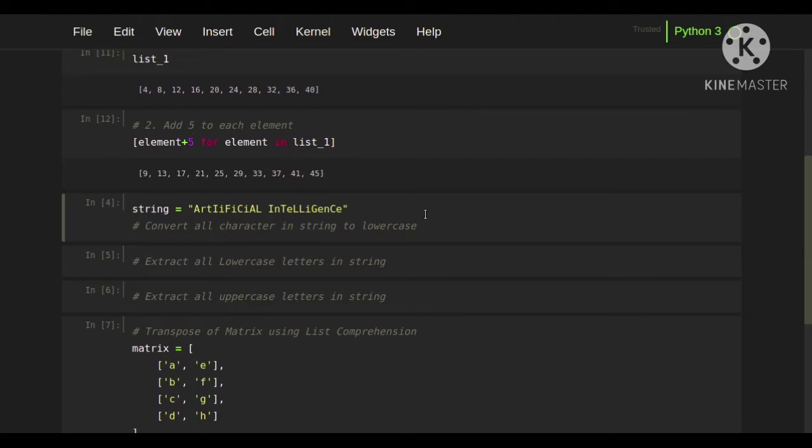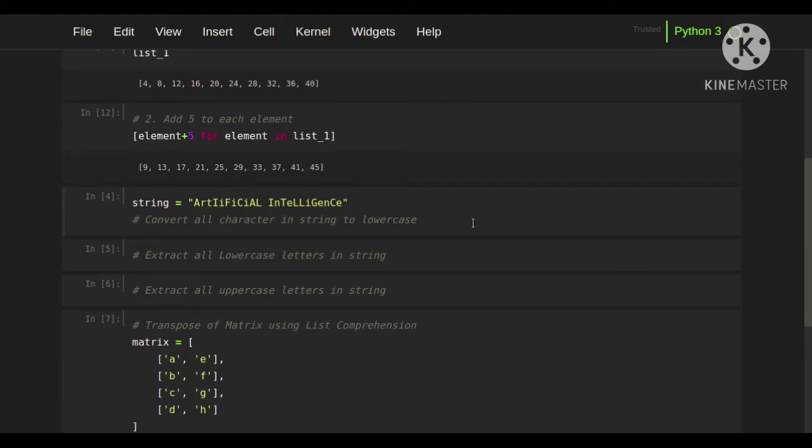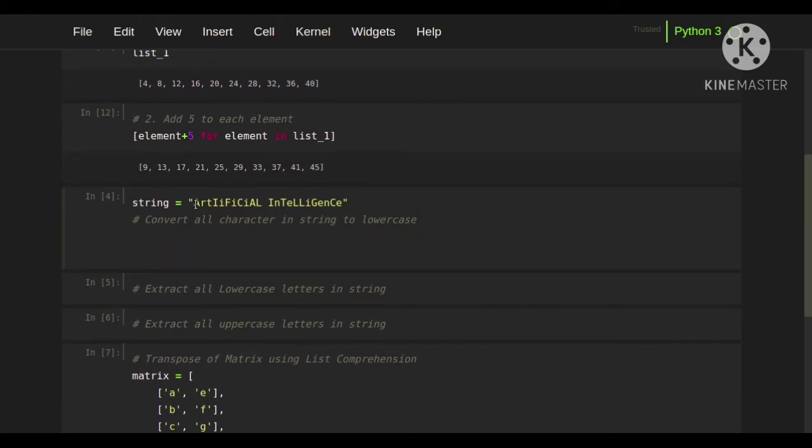Now our third example: we are going to convert each character in this string into lowercase using list comprehension. As we did earlier, we are going to open the square brackets, and then iterate through this string, using for each character in this string.